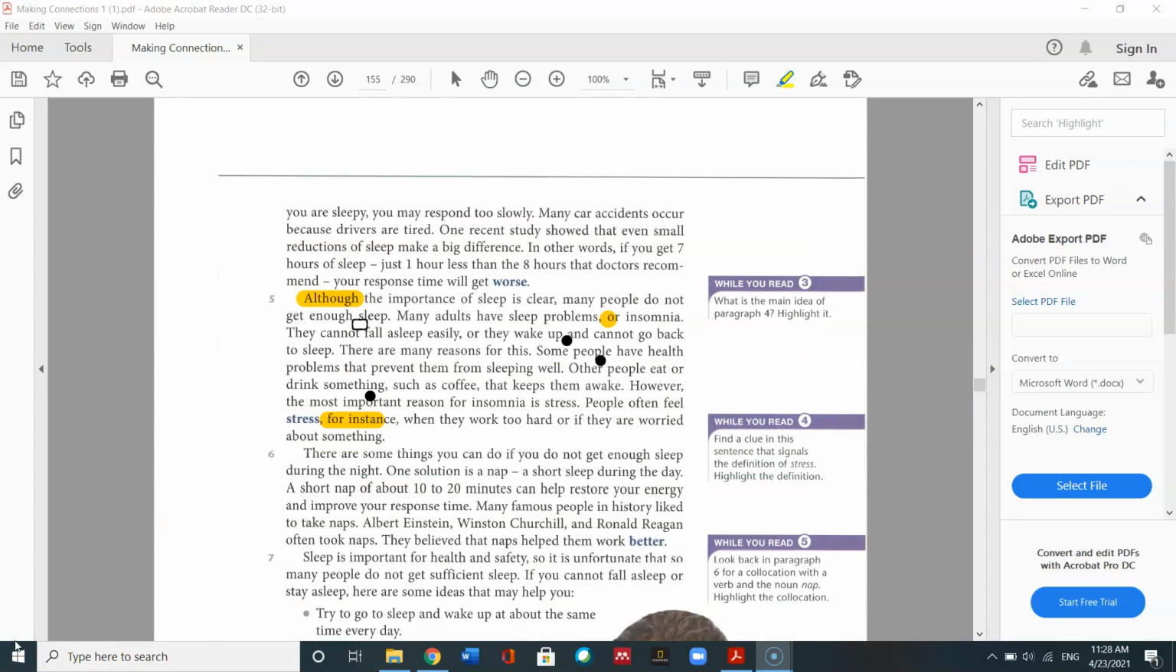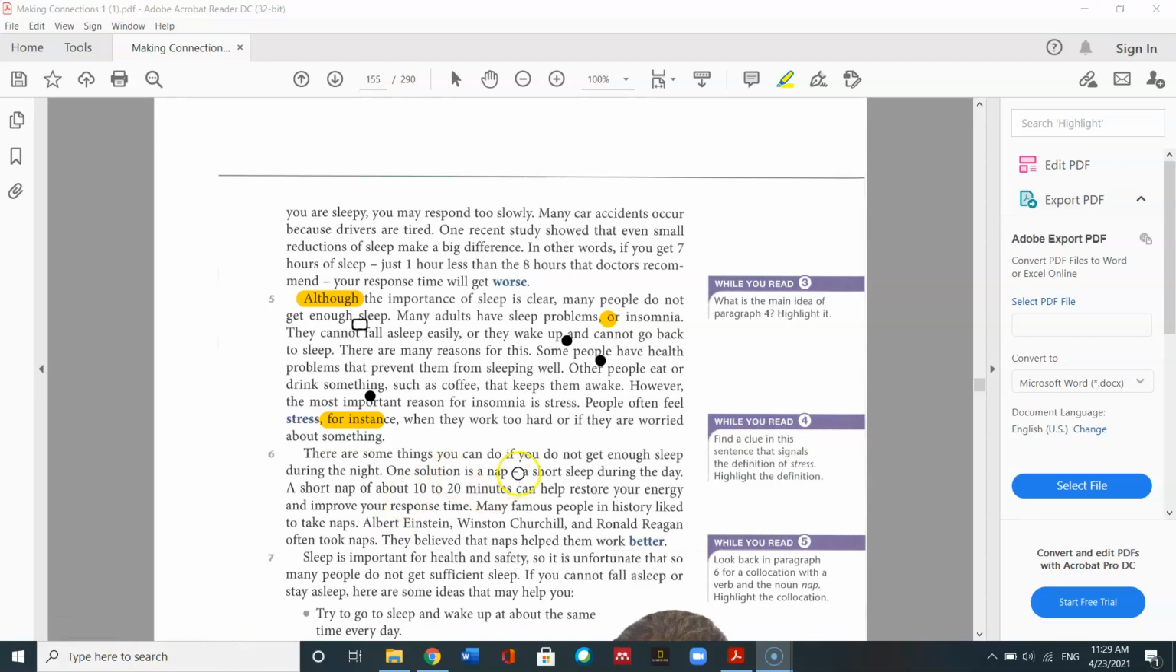Paragraph 6. There are some things you can do if you do not get enough sleep during the day. One solution is a nap, a short sleep during the day. A short nap of about 10 to 15 minutes can help restore your energy and improve your response time. Many famous people in history liked to take naps. Albert Einstein, Winston Churchill, and Ronald Reagan often took naps. They believed that naps helped them work better.